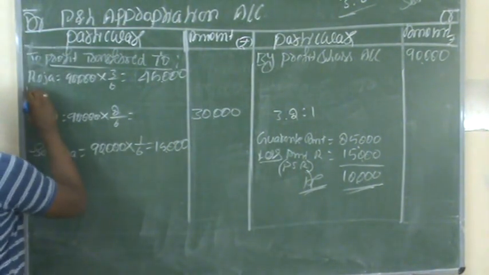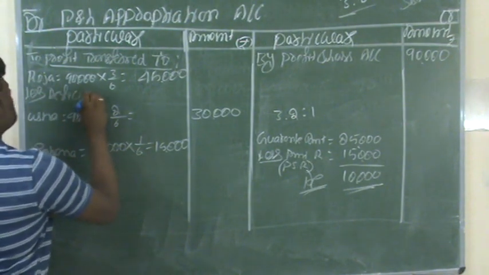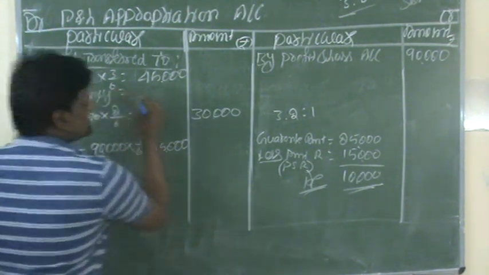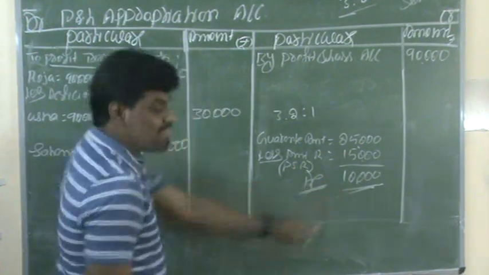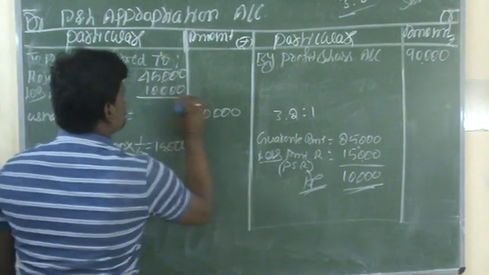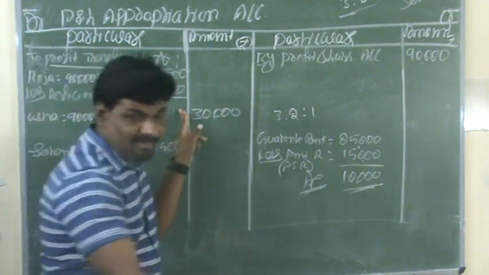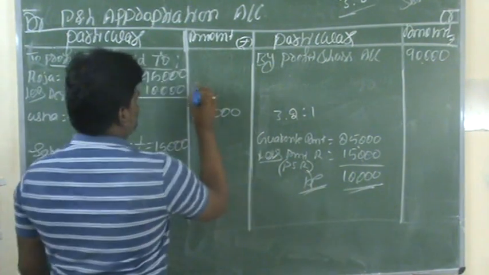Less: deficiency. The deficiency amount is 10,000. 45,000 minus 10,000, the remaining actual balance is 35,000.